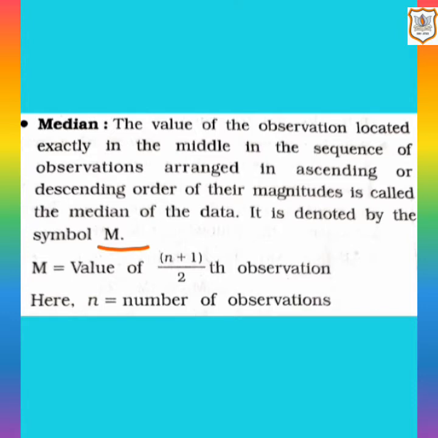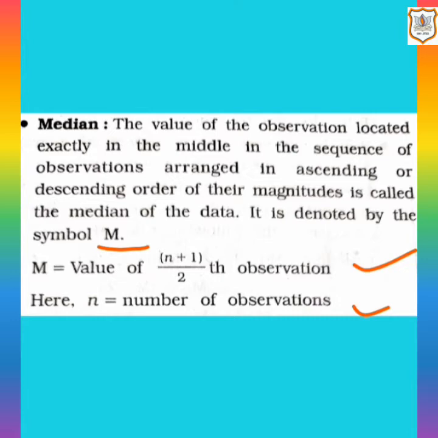That means median is the middle score in the distribution when the numbers have been arranged into numerical order from either highest to lowest or lowest to highest. Like the mean, the median is the numerical representation of the center of the data set and can be used with intervals. So here M is equal to the value of (n plus 1) upon 2 observation. Here n is equal to the number of observations.